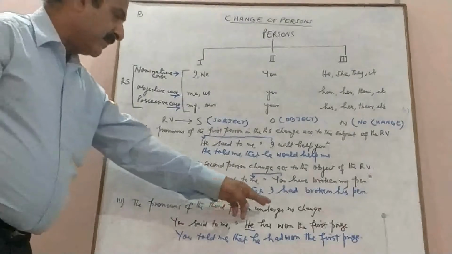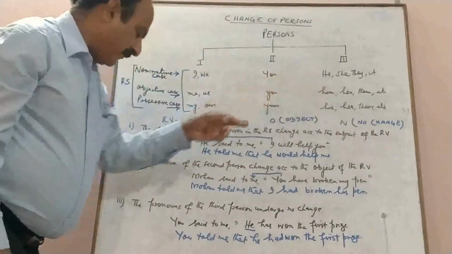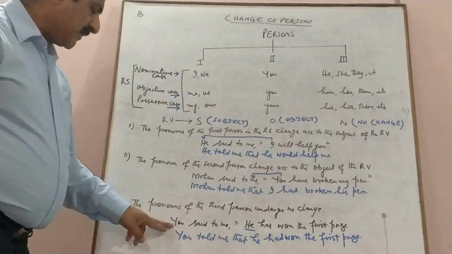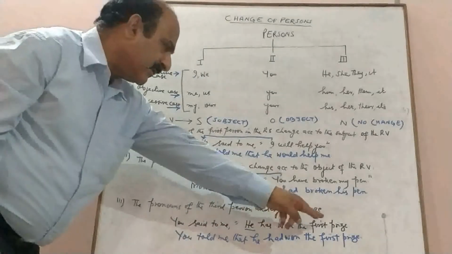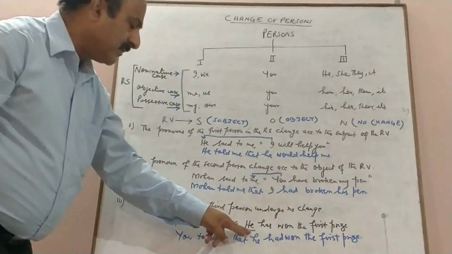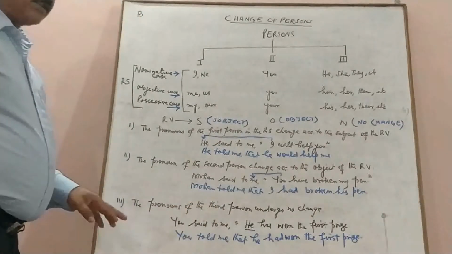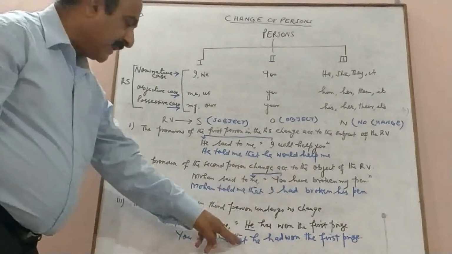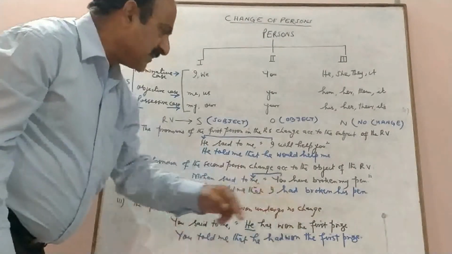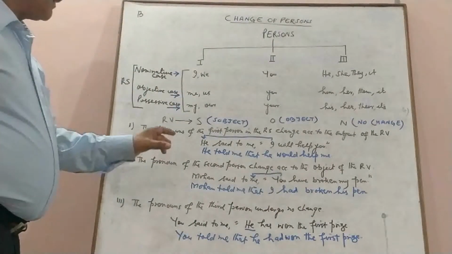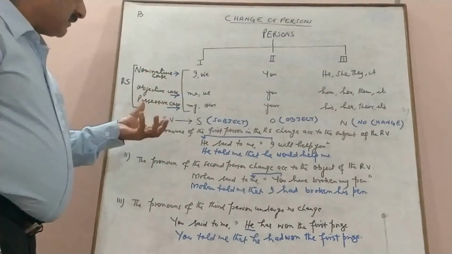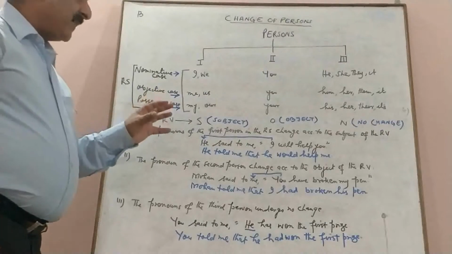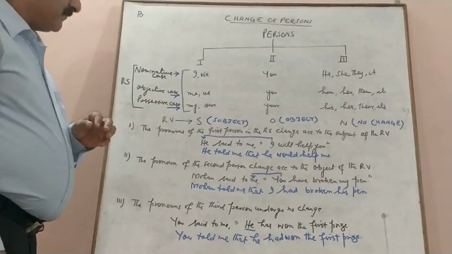The pronouns of the third person undergo no change. This is the third rule. You said to me, he has won the first prize. Here you is the subject, me is the object, and he has won the first prize. But he is the third person, and it will undergo no change. So the sentence in the indirect narration would be, you told me that he had won the first prize. So these are some of the changes that are associated with the persons, and you have to master these rules perfectly to have command over narration.